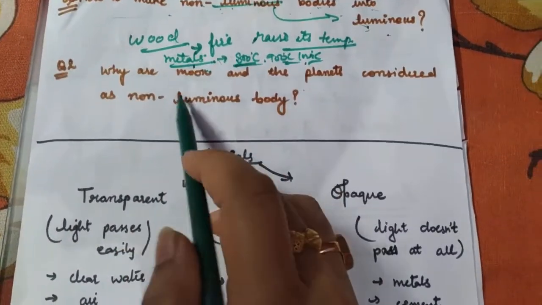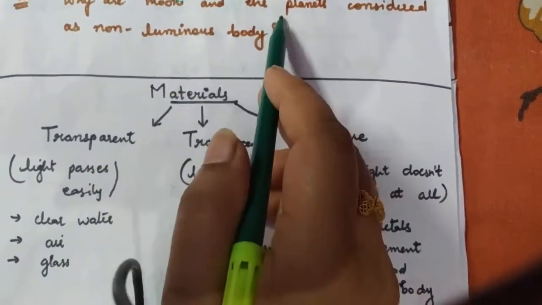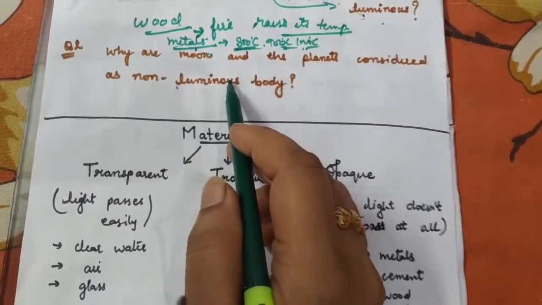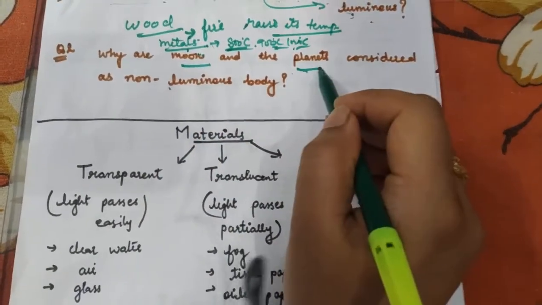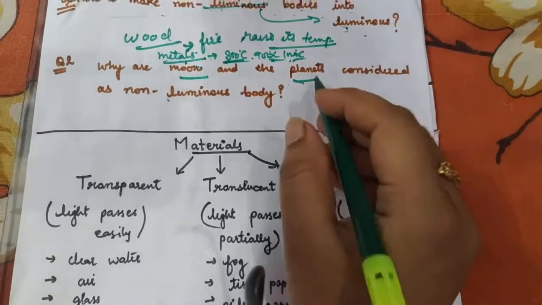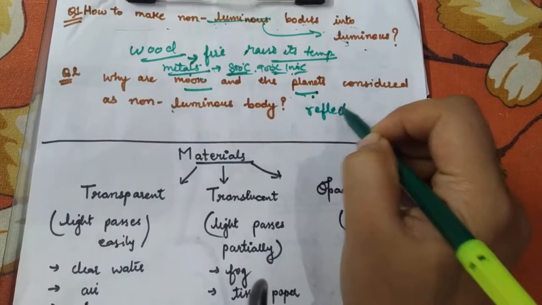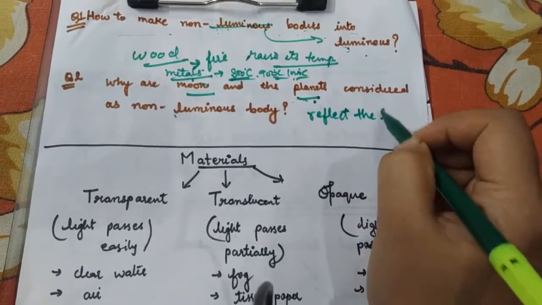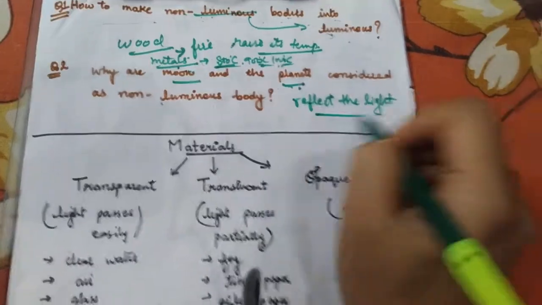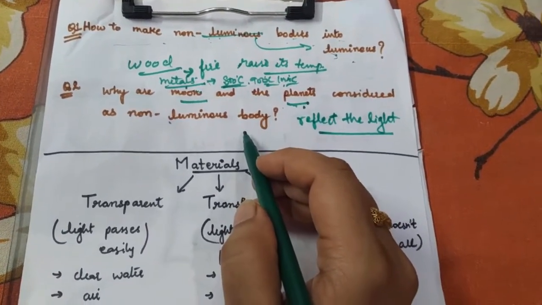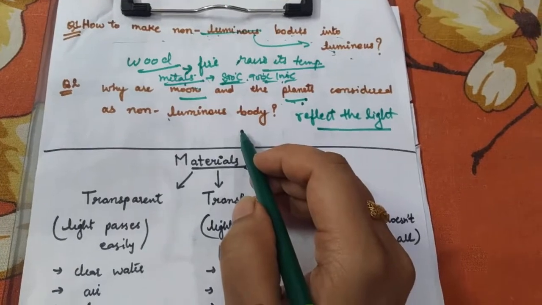The next question in your mind can be: why are the moon and the planets considered non-luminous bodies? You know that the moon and the planets don't have their own light. They only reflect the light of the sun. Obviously, there is no other source in the universe. Only the sun is there, which is actually the major source of light and heat in the universe.